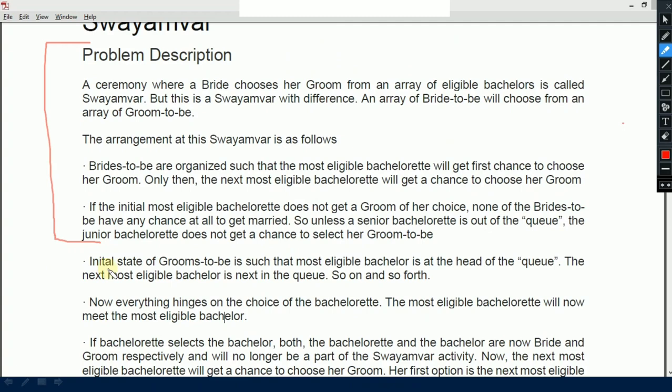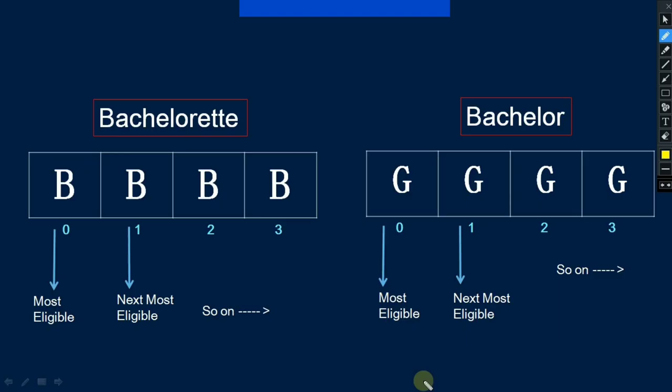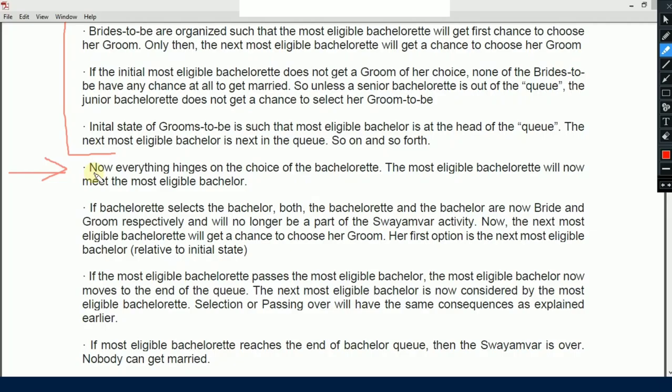The next point is saying the initial state of grooms-to-be is such that the most eligible bachelor is at the head of the queue, the next most eligible bachelor is next in the queue, and so on and so forth. So here you can see that in the array of grooms-to-be, the most eligible bachelor is the head of the queue, that is at the first index in the array, and the next one is the next most eligible bachelor, and so on.